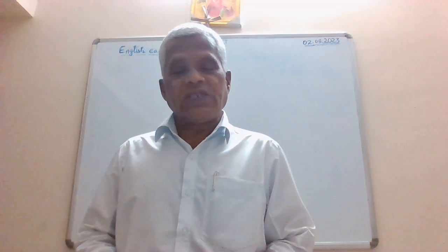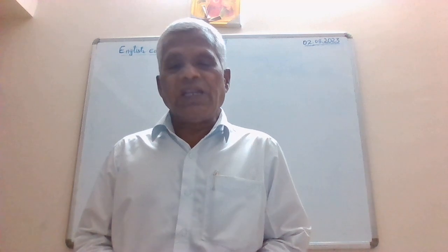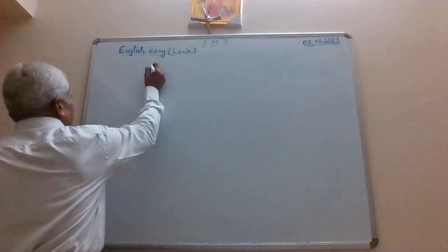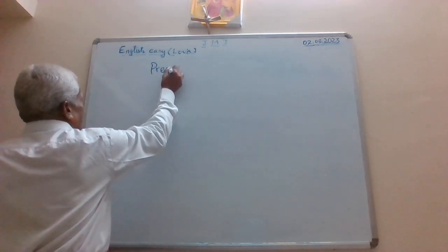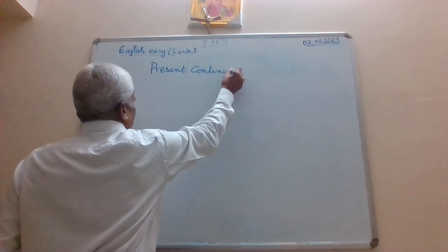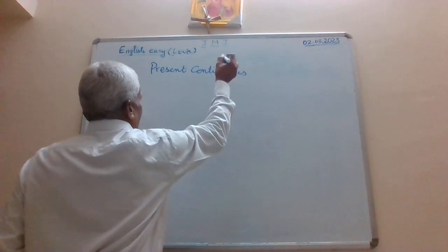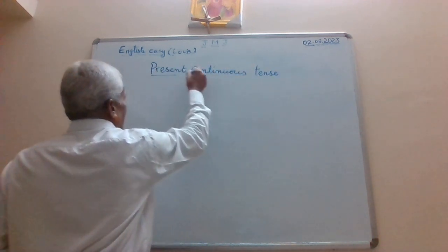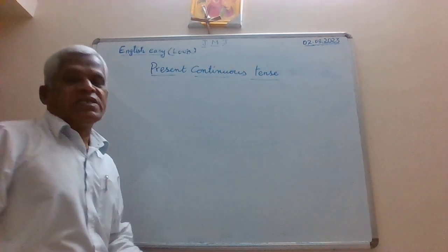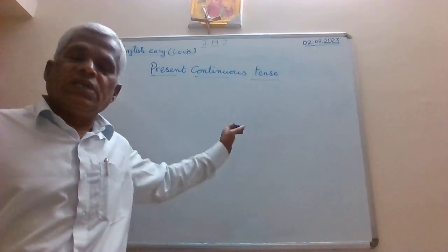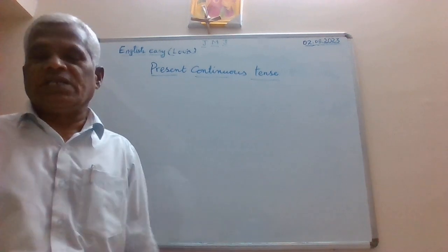So today I have planned to discuss present continuous tense. I said present continuous tenses because I meant that there are 2 more to come in this order.